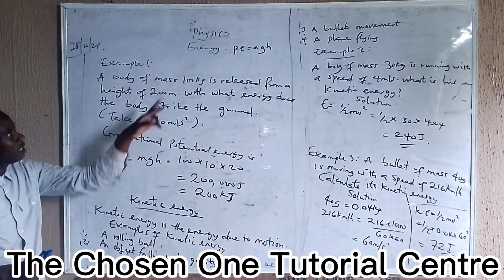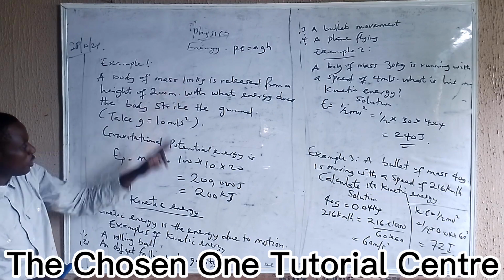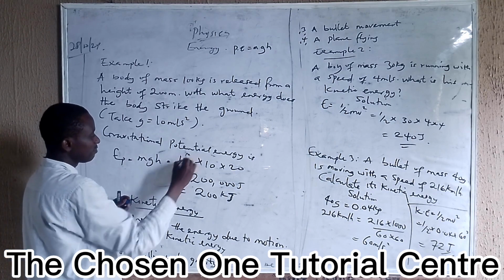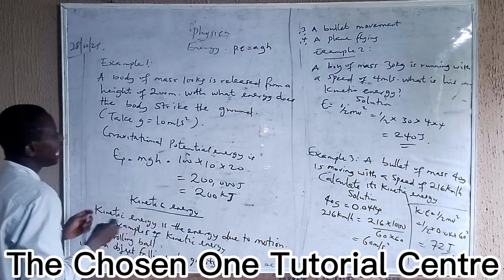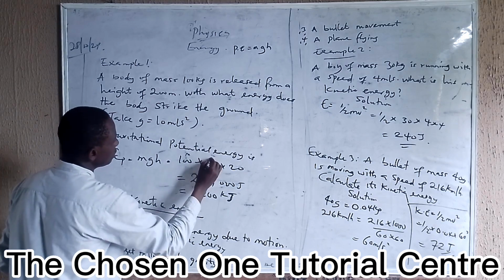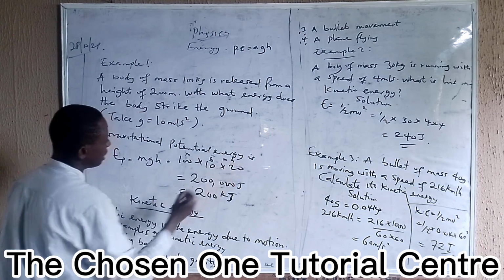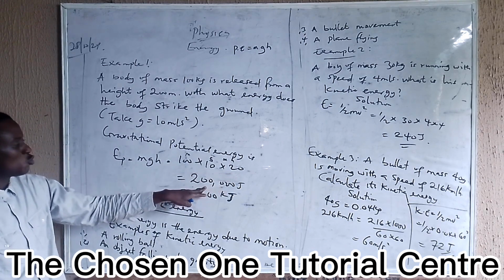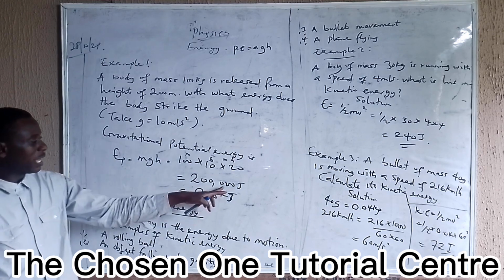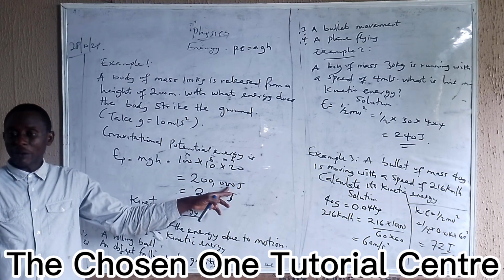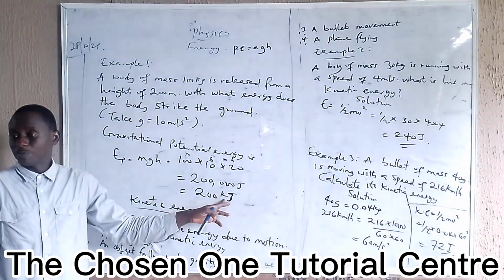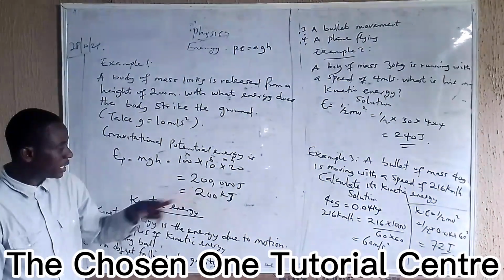From the question, we are given mass to be 100, gravitational acceleration g, and height to be 20. So 100 times 10 times 20 gives us 200,000 joules. Now let's convert it to kilojoules. Divided by 1,000 gives us 200 kilojoules. Clear?